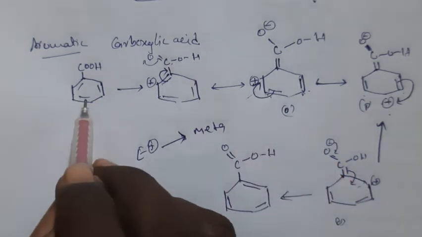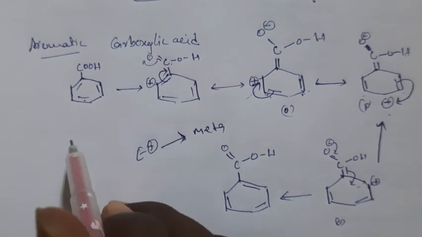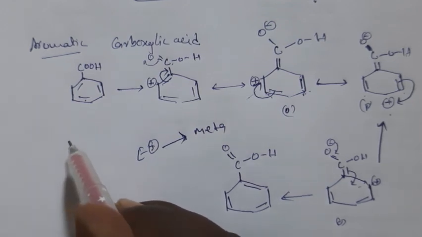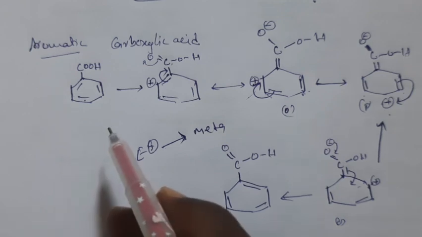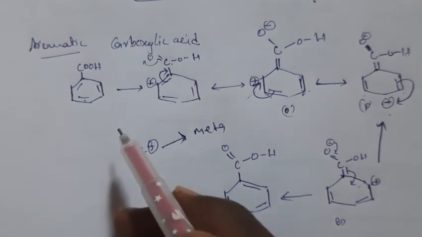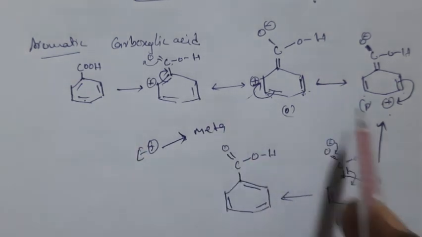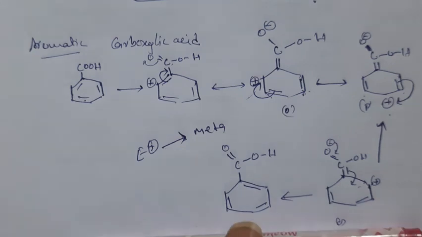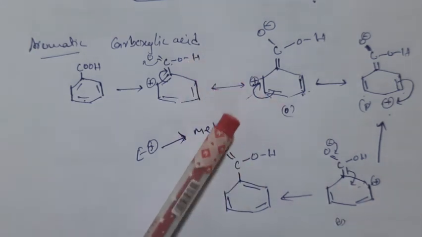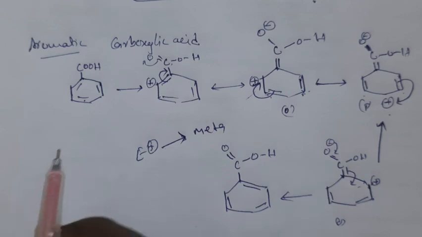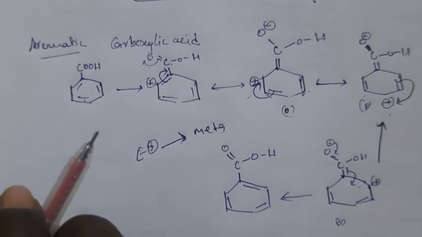That means chlorination of benzoic acid gives meta-chlorobenzoic acid. Nitration of benzoic acid gives meta-nitrobenzoic acid. And sulfonation of benzoic acid gives meta-sulfobenzoic acid. So these are the properties of aromatic carboxylic acids and aliphatic carboxylic acids. So this is about carboxylic acids. Thank you.